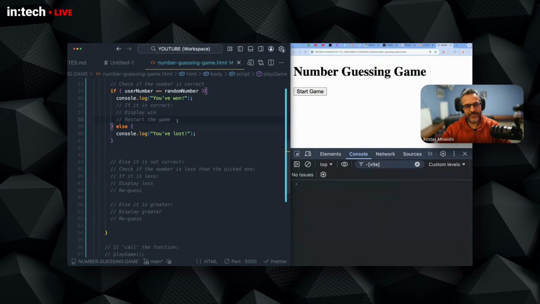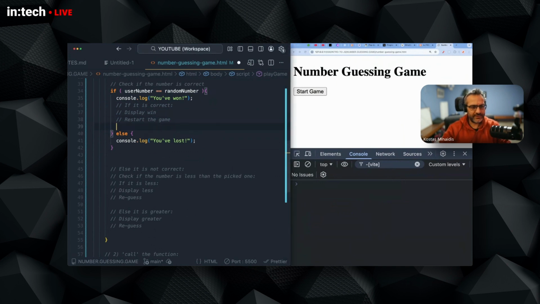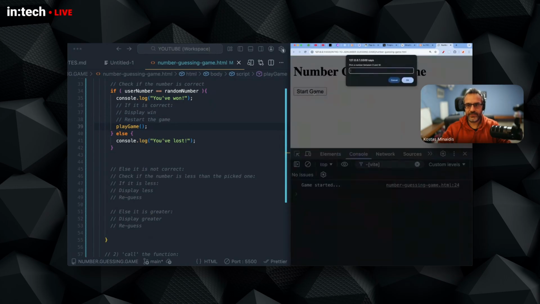So here is the thing. Now restart the game. At this point, I could run play game again and rerun the game. So let's check if I do this. So I click 5, which should be correct. And now the game starts again. It's really fast. As you can see here in the console, it says you've won, and it starts the game again, which is not extremely helpful. It's annoying. I didn't actually see the you've won message.